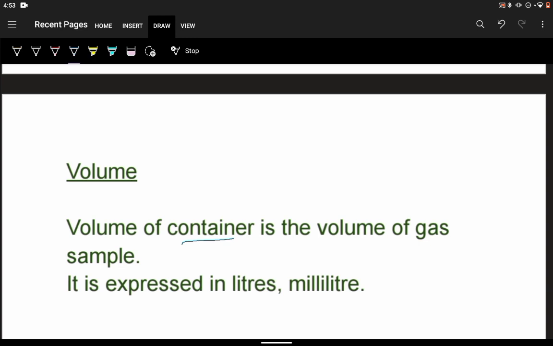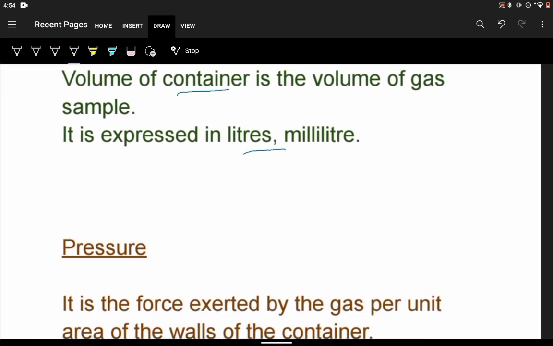Volume can be expressed in units like liters, milliliters, or cubic centimeter or cubic meter. 1 liter is equal to 1000 milliliter. Like that, conversion is possible. So if we know the volume of the container, we can easily find out the volume of the gas. Next is pressure.